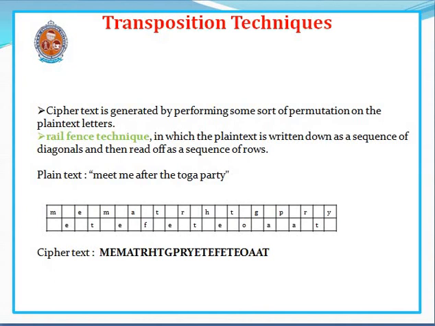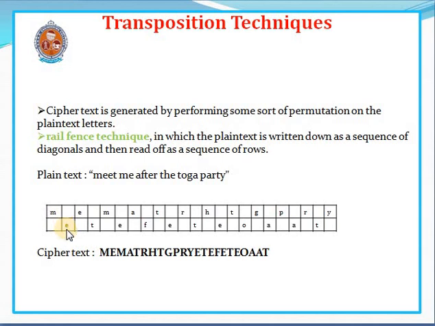Now these are the transposition techniques. In the transposition techniques, the ciphertext is generated by performing some set of permutations on the plain text letters. Here we will discuss the rail fence technique, in which the plain text is written down as a sequence of diagonals and then read off as a sequence of rows. The plain text is meet me after the toga party. We can write like this: M diagonal wise E, again E diagonal wise T, M diagonal wise E. Here the diagonal is of length 2. You can also take the diagonal of length 3. In such a case, you can write M E E like that. Here we are writing the diagonal of 2.